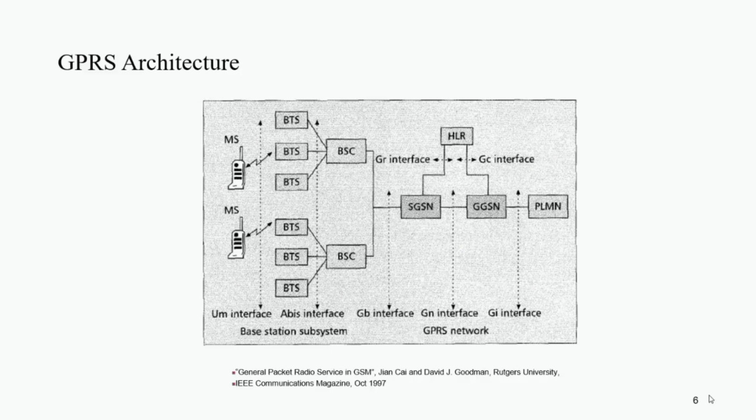The interface between GGSN and SGSN is the Gn interface. The Gn interface is the IP based core network. Through this interface we can use the IP core network. The HLR is connected with the GGSN through the Gc interface, so all the remaining nodes are the same except two nodes, GGSN and SGSN, which can connect to different other networks through the packet data protocol, also known as PDP. Through PDP, we can connect the GGSN with any data network, and the backbone of these networks is basically an IP network. So this is the GPRS architecture.